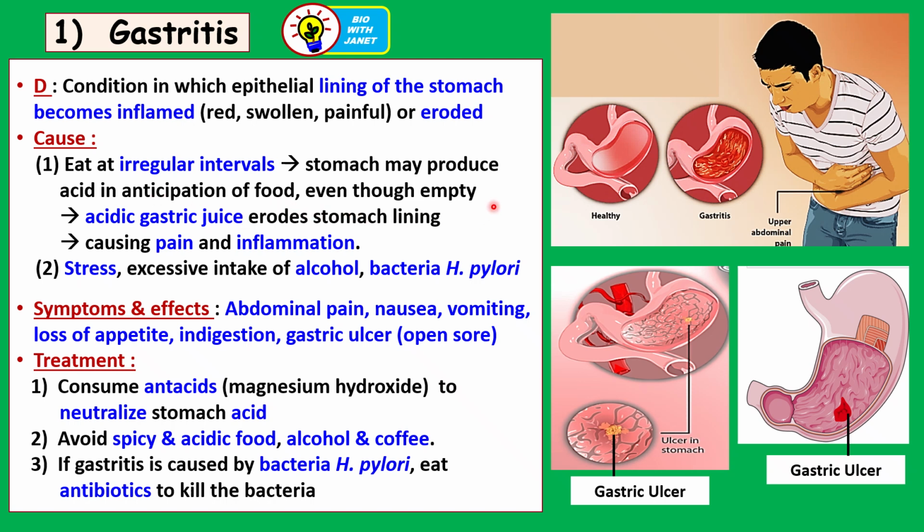the stomach is empty. Then this acidic gastric juice containing the hydrochloric acid erodes the stomach lining, because the hydrochloric acid is very strong, okay, with a pH of 2 to 3, causing pain and inflammation. All right. So from a condition that's healthy, where the stomach lining is pink and healthy, it can become swollen, as shown here, inflamed and painful.